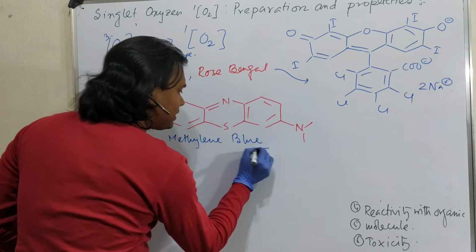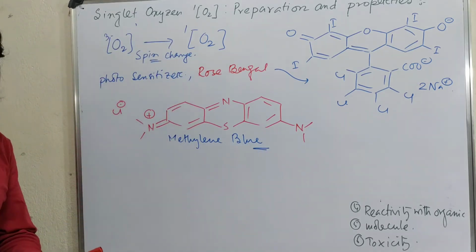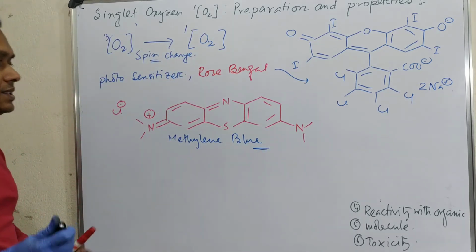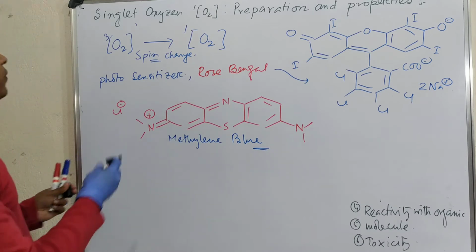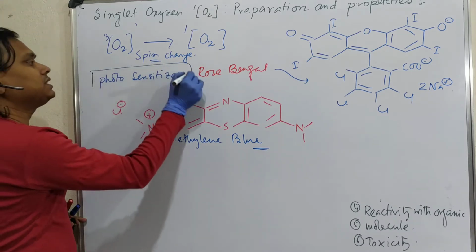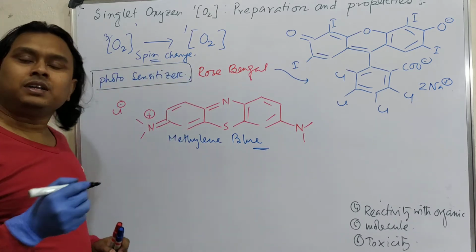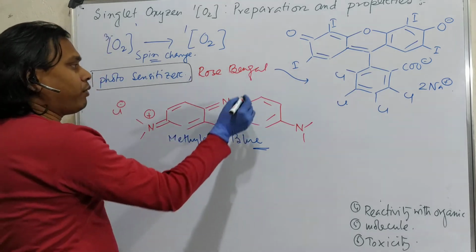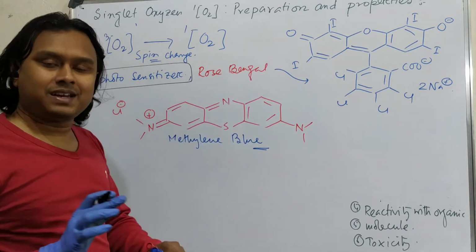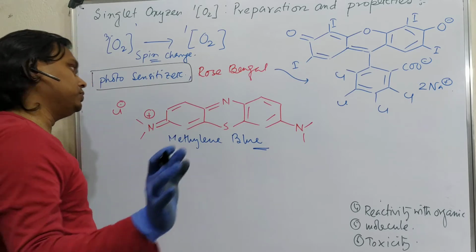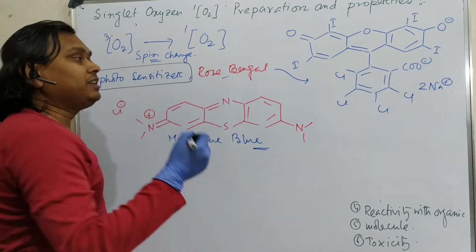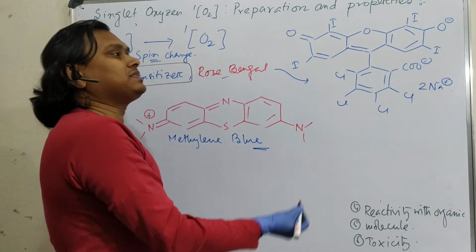From the name you can consider its color is blue. Now the interesting part is that they all are photosensitizers. What do I mean by the statement? That when you shine light, even there are some porphyrins also which can do that, but I didn't mention them because porphyrin is very common, you know it. So fine, when you shine light, they undergo excitation.